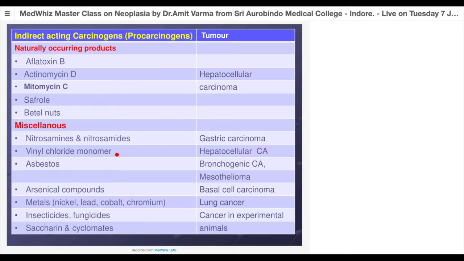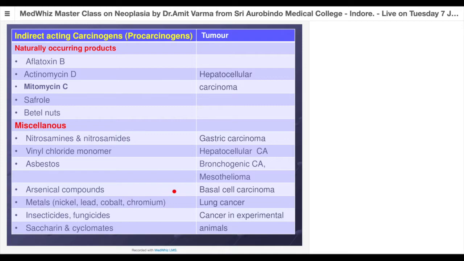And just 10 nanograms of plastic is sufficient to lead to hepatocellular carcinoma. So an average Indian must be consuming at least a gram of plastic in his lifetime. So try to avoid these disposable items. Better to prefer washable dishes that are available and serve yourself food in those instead of eating food in plastic items. Asbestos leads to bronchogenic carcinomas, mesotheliomas. Arsenical compounds lead to basal cell carcinomas.